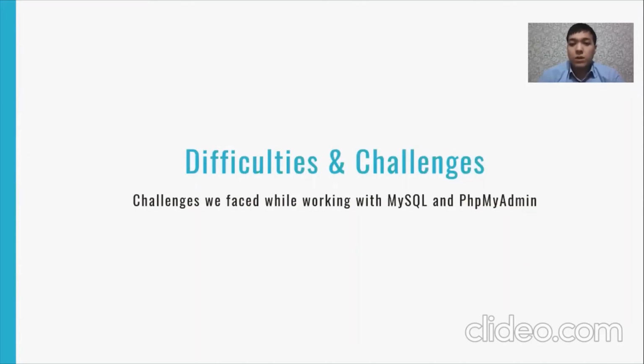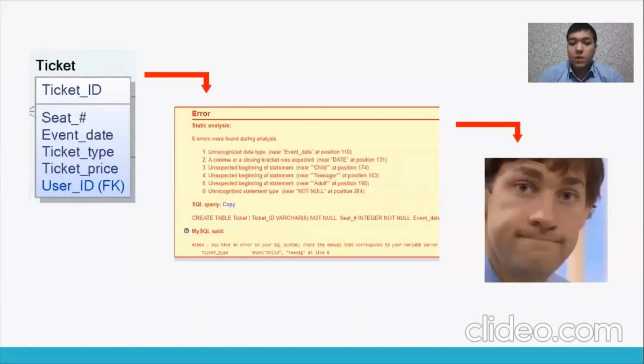So the first one is the ticket entity. When we were testing our Erwin database design in phpMyAdmin, we got this error. It says 1064, you have an SQL syntax error. We tried everything, changing the project settings or the table properties, column properties, or even index properties, but nothing helped. Finally, I paid attention to the attributes of the ticket entity, in particular the attribute seat number. As you can see, the seat number attribute contains a symbol.